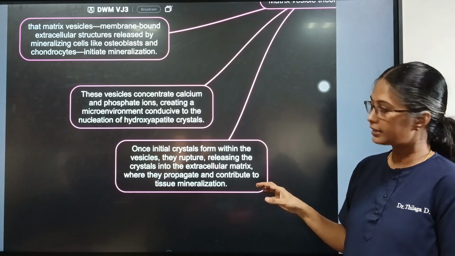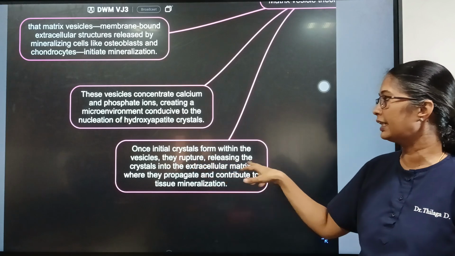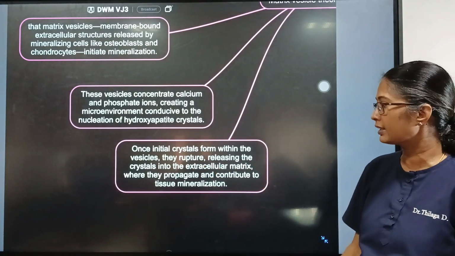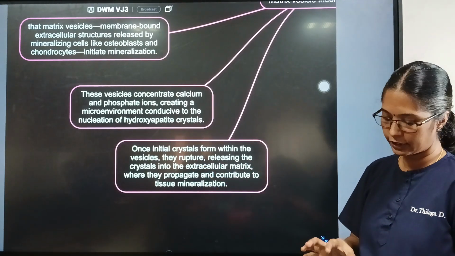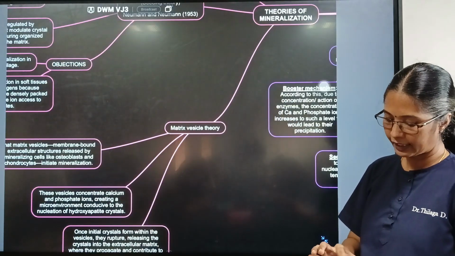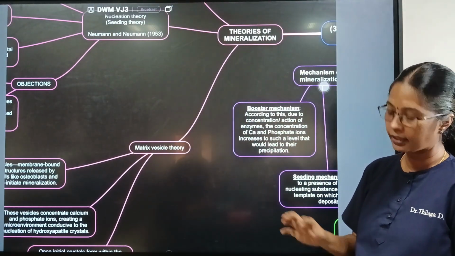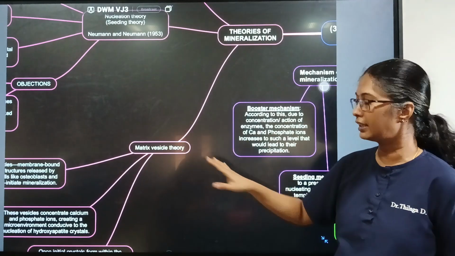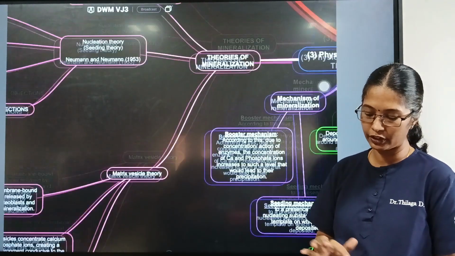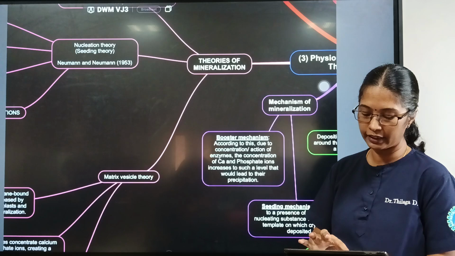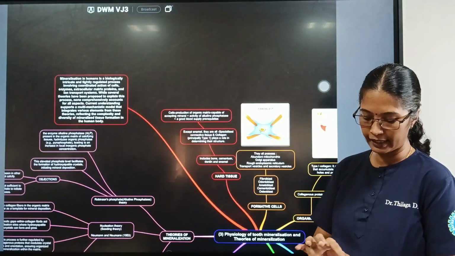Once initial crystals form within the vesicles, they rupture, releasing the crystals into the extracellular matrix, where they propagate and contribute to tissue mineralization. So the matrix vesicle theory helps in explaining most of the mineralization processes. In dentin, the matrix vesicle theory is the main process of mineralization, whereas in enamel, nucleation on the non-collagenous matrix helps in mineralization.